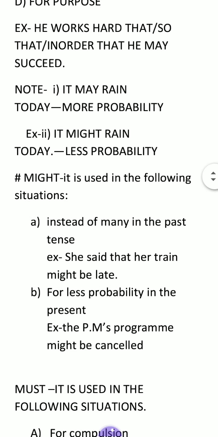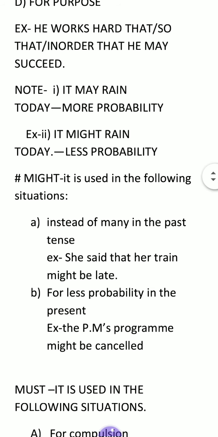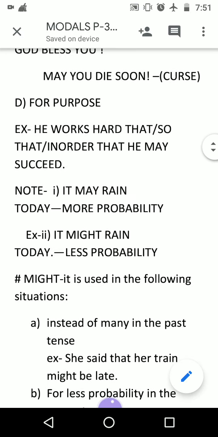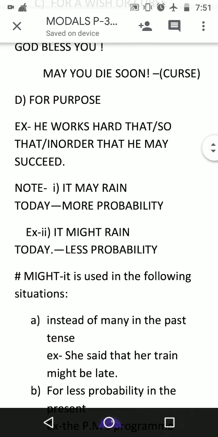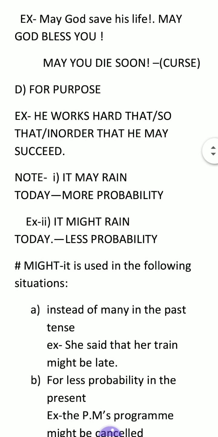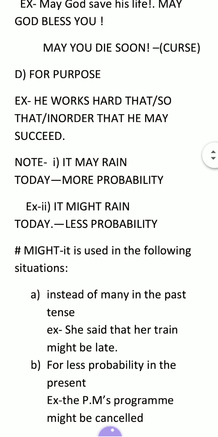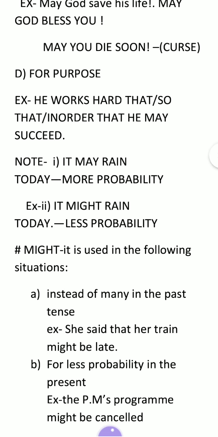Now note what I have written. It may rain today, that is more probability, and it might rain today, less probability. May and might both are used to show probability, but may shows more probability than might.